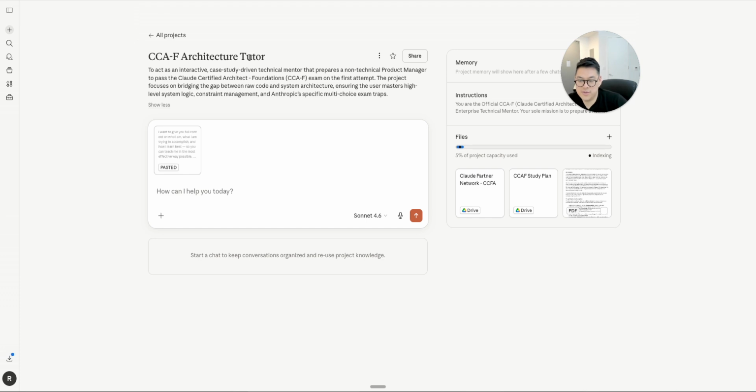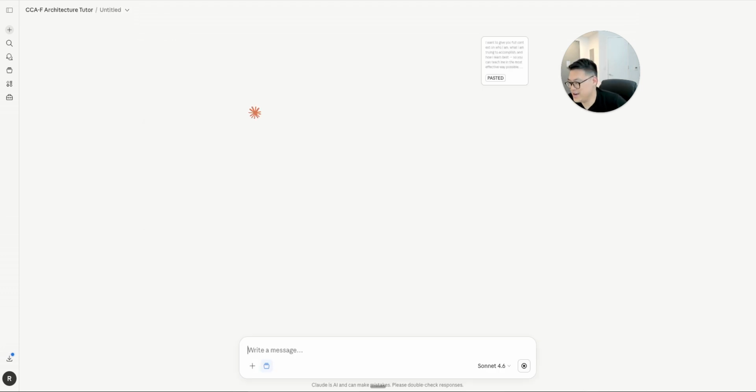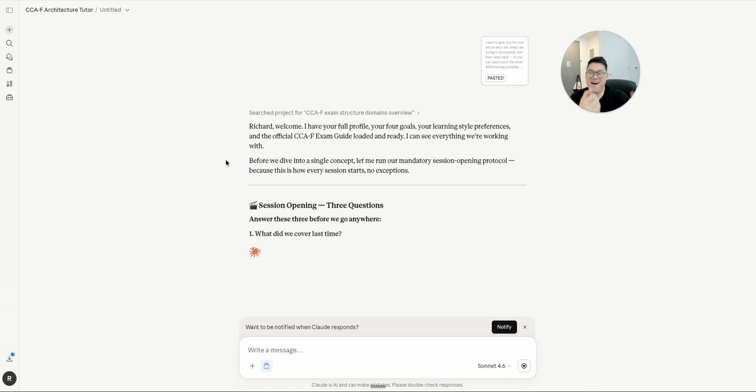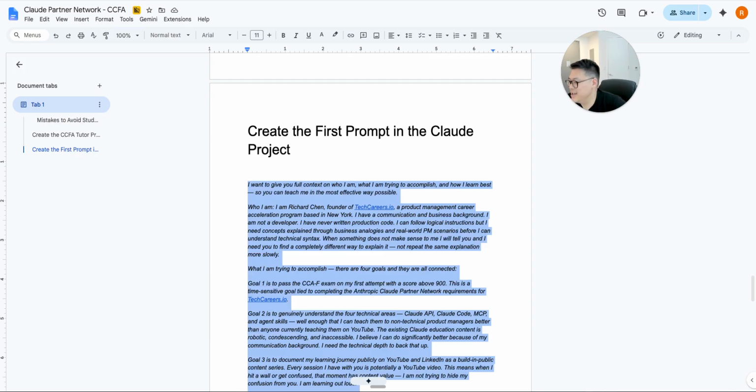Then I'm going to paste it and fire this bad boy off. And I'm using only Sonnet, there's no need for you to go out there and go Opus. Let's get it.